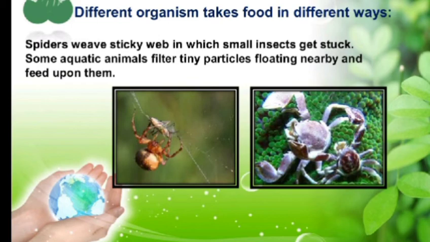And we are aware of some aquatic animals like fishes which filter the tiny particles floating nearby and feed upon them. You must have seen some people who keep an aquarium inside their homes. Inside the aquarium, we are having different fishes which feed upon tiny particles that are floating on the water.